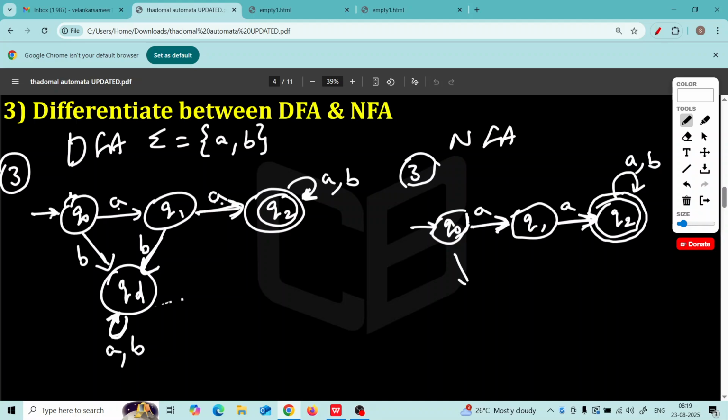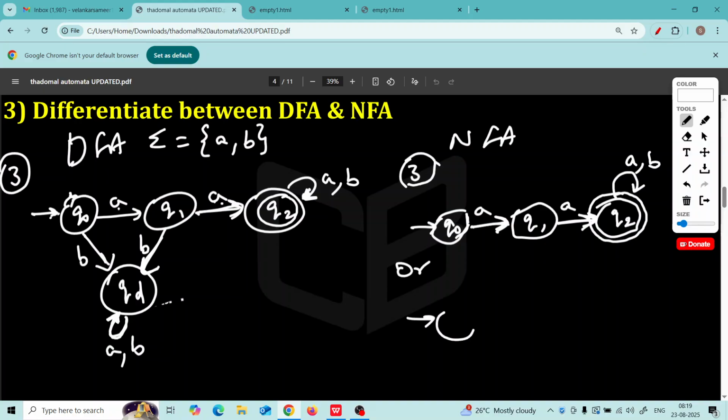Oh, hello, but what about B? If Q0 reads B, what will happen? If Q1 reads B, what will happen? We are not bothered. While drawing NFA, we may skip some input symbols for some states. Or you can draw another example.